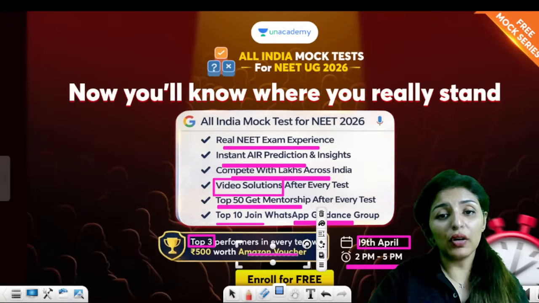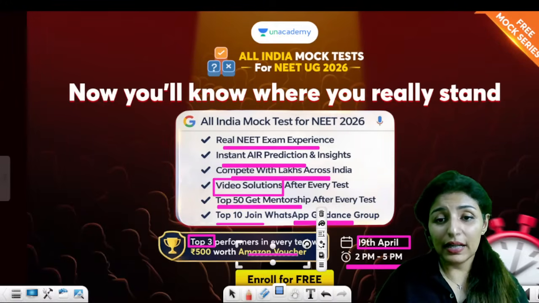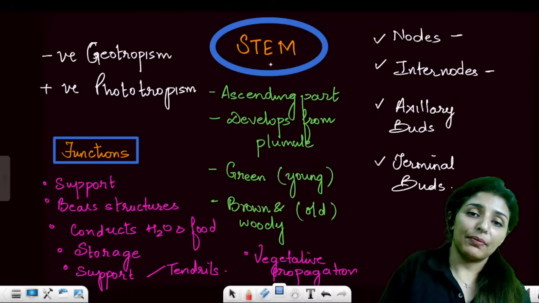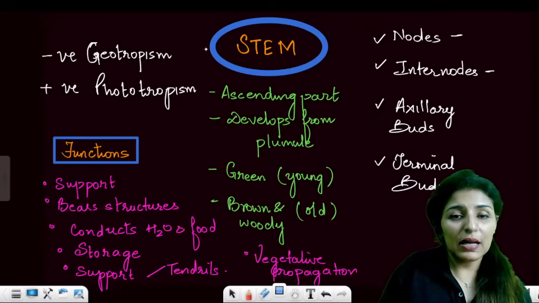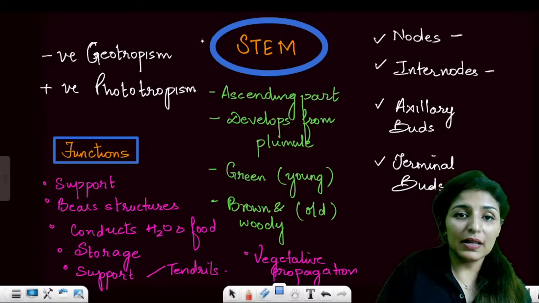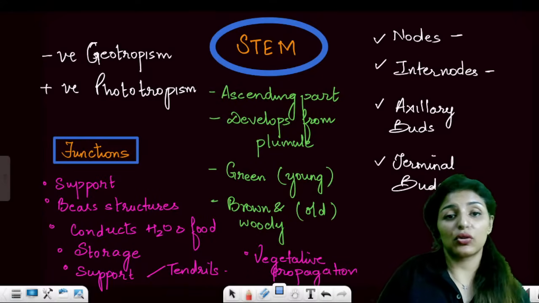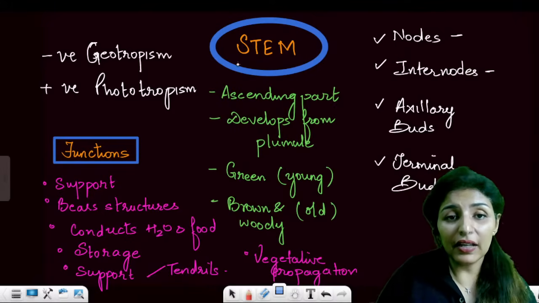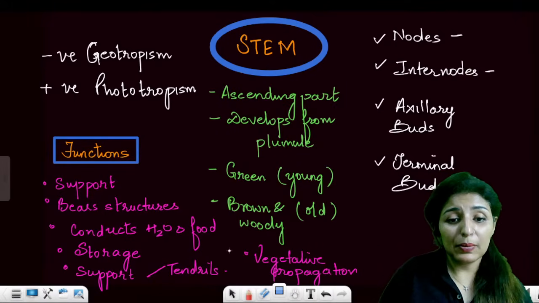Alright guys, moving on to the next part. Root is done. Next, coming on to the stem. Unlike root, which is positively geotropic, stem is negatively geotropic. Are these points clear?